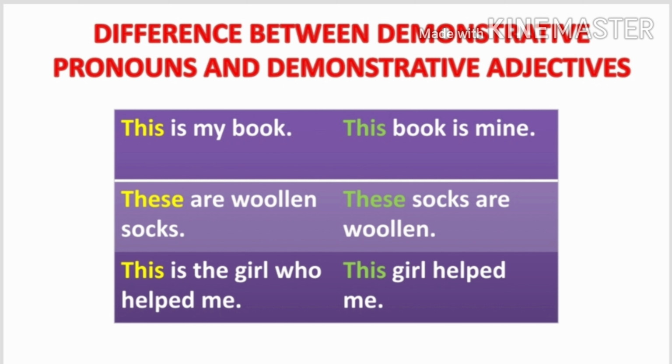These socks are woolen. Here the word these is a demonstrative adjective. This is the girl who helped me. Here the word this is a demonstrative pronoun because it stands for the noun girl. This girl helped me. It tells us which girl? This girl. So here it is a demonstrative adjective.